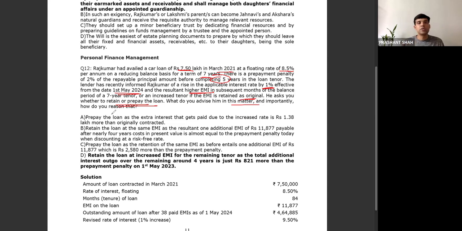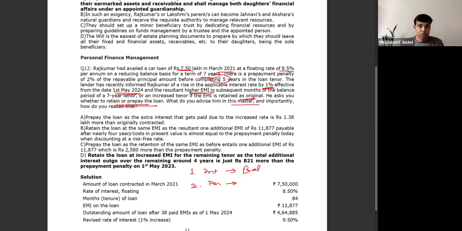Now the question is asking us to find out, first of all, the interest that he would pay for the balance period if he continues with the loan. And another is the penalty if he prepays the loan immediately after the change in interest rate. Whichever is higher, that is definitely costlier. So we'll look into how it is to be done. Most of the things have been solved by the board, so I'm not solving but guiding you through the concepts.